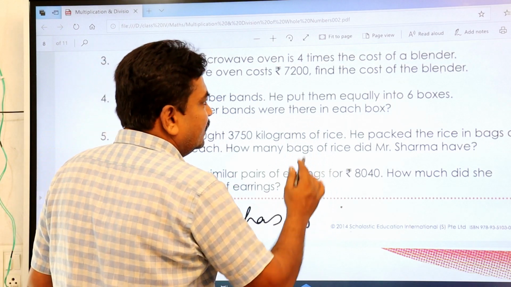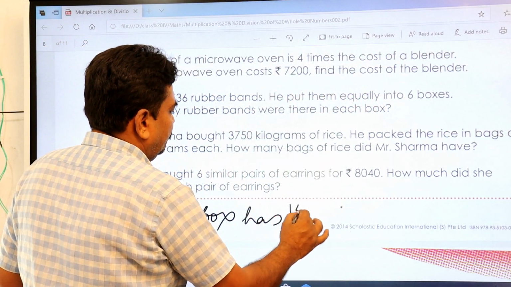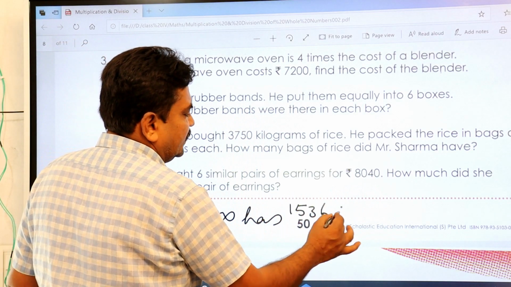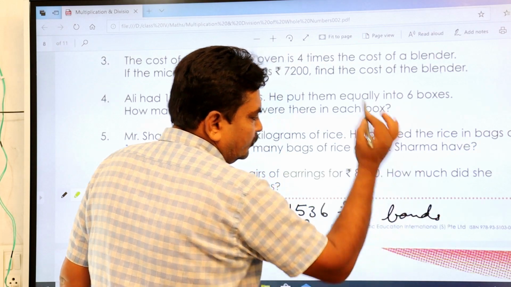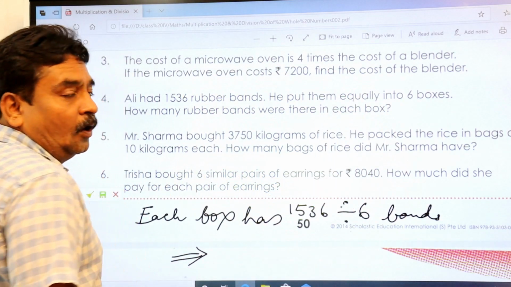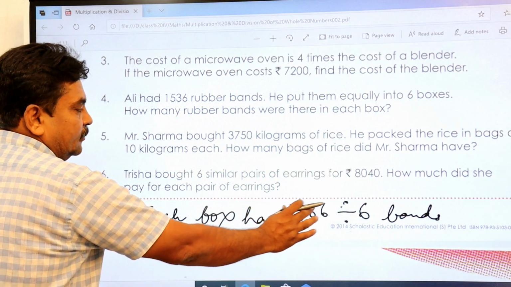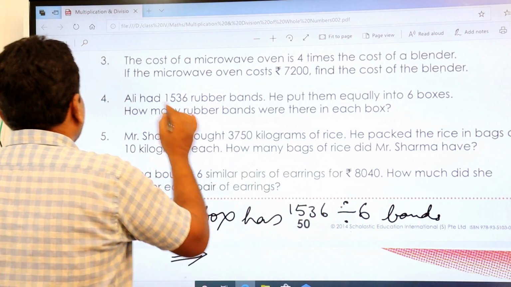Each box has. Now see, you just write down here 1536 divided by 6 bands. This is what you write down. That is equal to what? You divide this, either in fraction form or in division form.